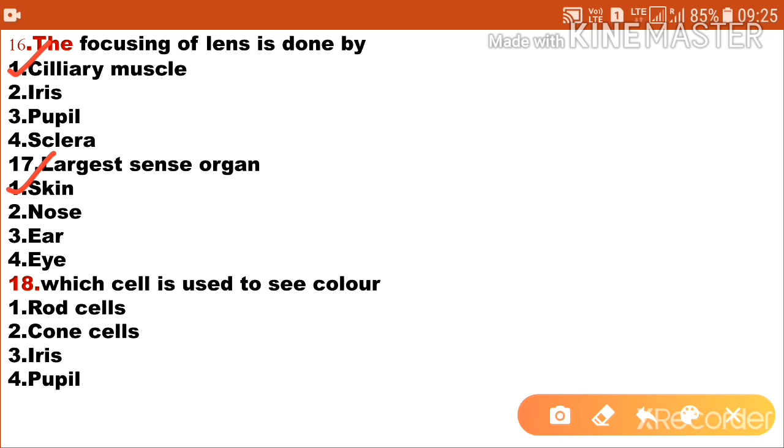Next question, which cell is used to see color? Option 1 rod cells, option 2 cone cell, option 3 iris, option 4 pupil. So the correct answer is cone cells, and it is responsible for bright light vision and color vision. So cone cell is responsible for color seeing. So option 2 is the correct answer, cone cells.